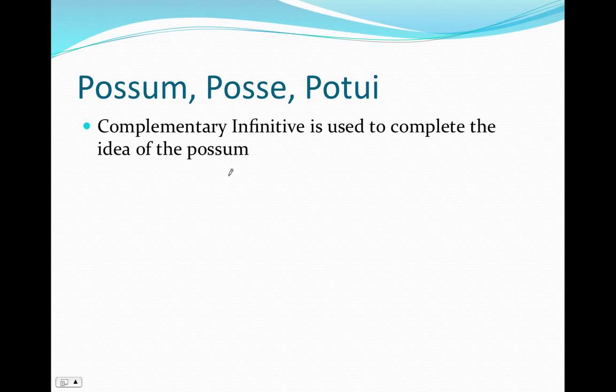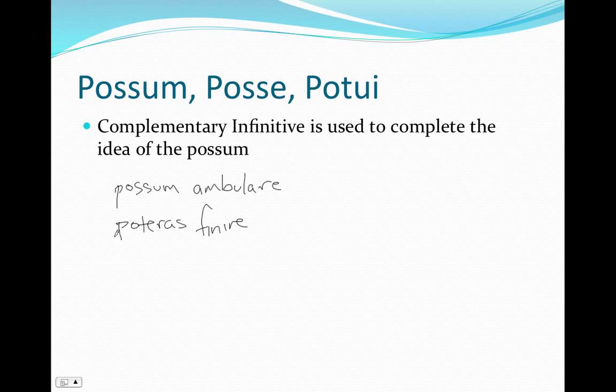Now the last thing to remember about the verb possum, potui, is that it will use a complementary infinitive. That is, you'll have a form of possum and an infinitive to tell you what you are able to do. So it completes the idea of possum. So I am able, possum ambulare. I am able to walk. Or poteras, you used to be able to finish. I don't know what you were able to finish. Poteras finire. You used to be able to finish.